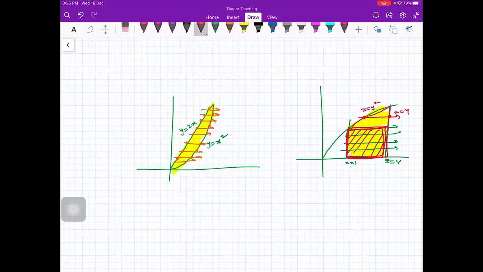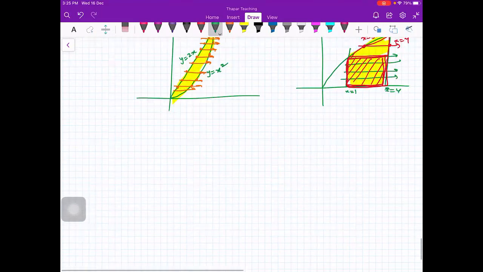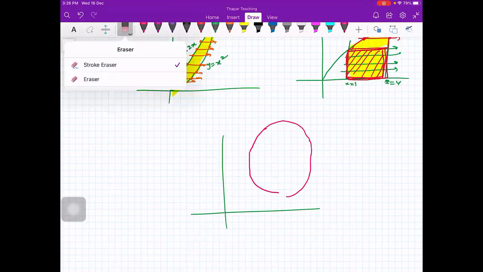You may have something like this. Somebody was asking yesterday, ma'am, how to deal with a general region. So suppose your region is something like this. Let me draw like this.